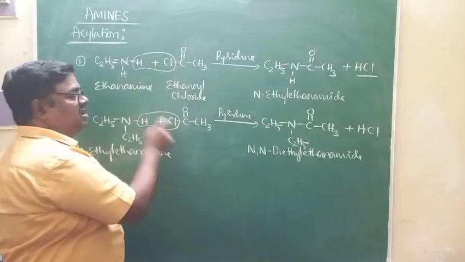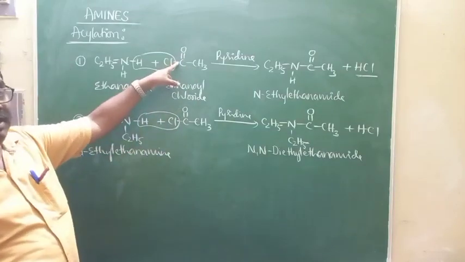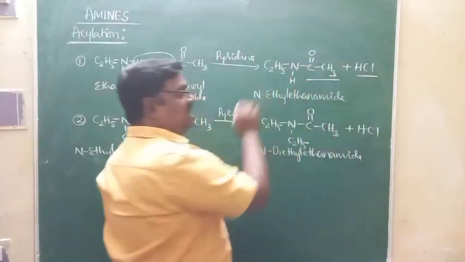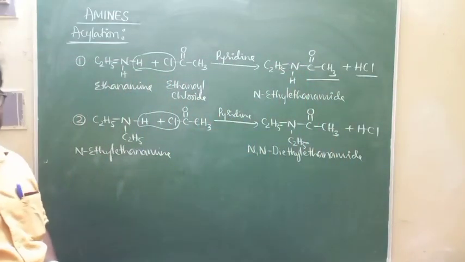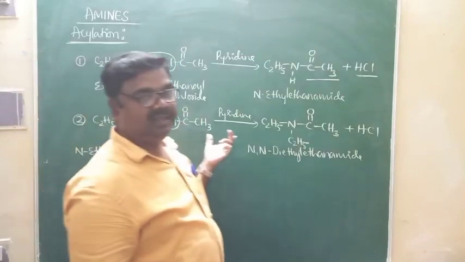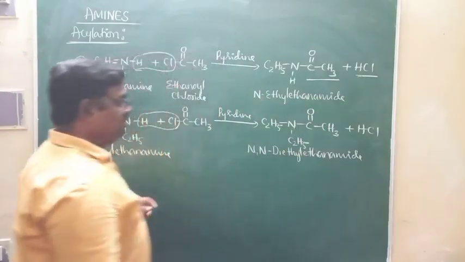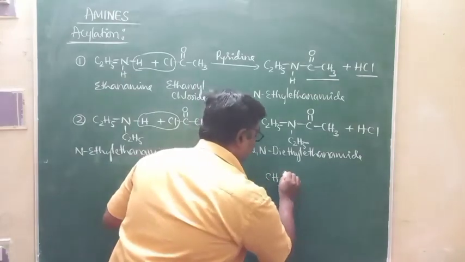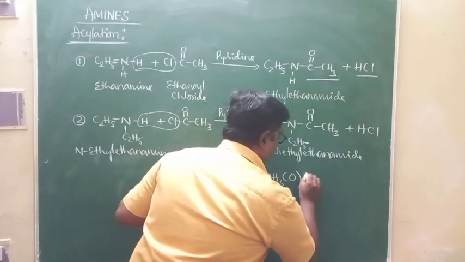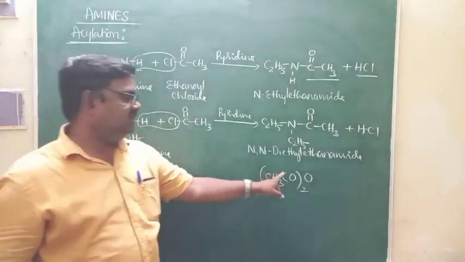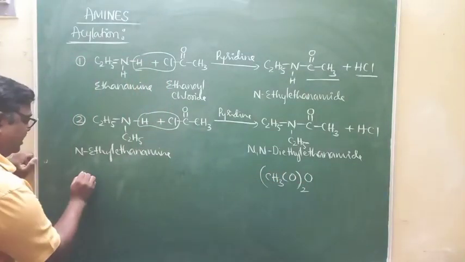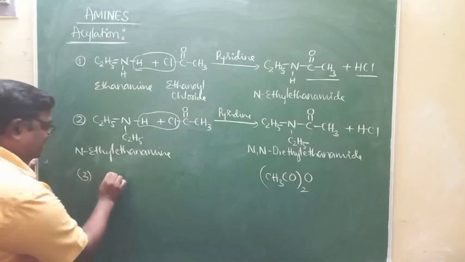In these two reactions, I used acetyl chloride in order to introduce CH3CO group over the nitrogen. The same reaction can be brought about by using acetic anhydride. Look at this. Acetic anhydride can be written like this. This is acetic anhydride, CH3CO twice. And that can be written like this. Look at this.